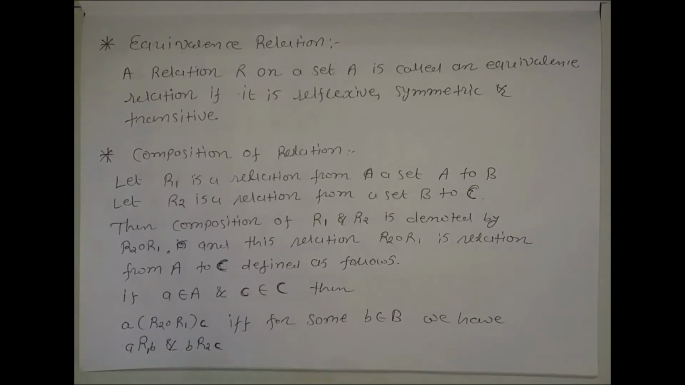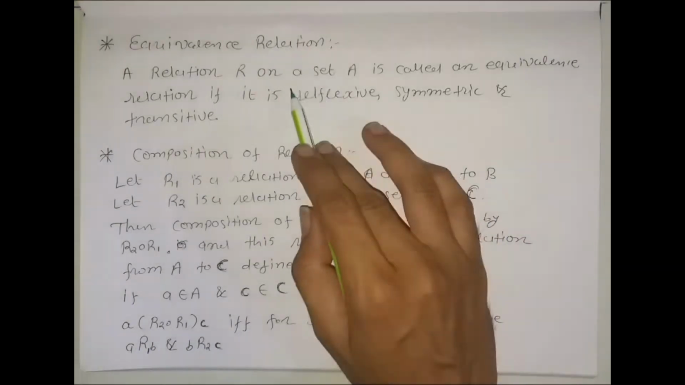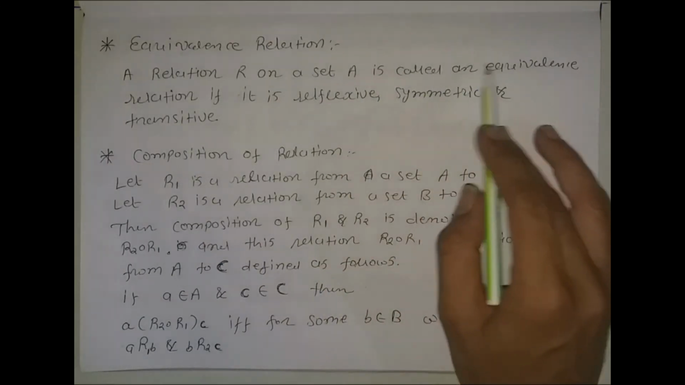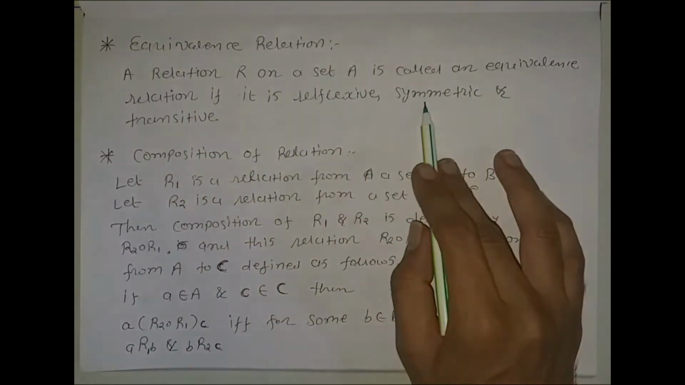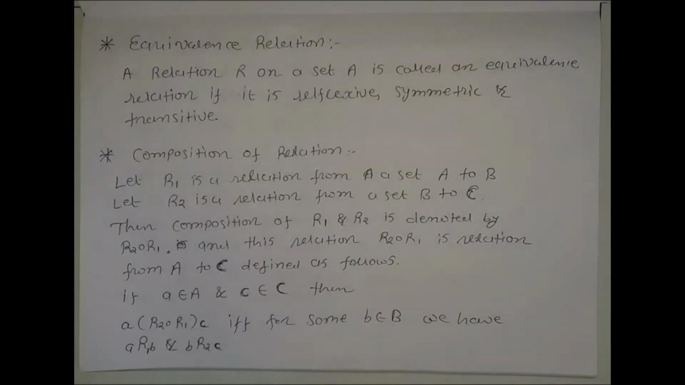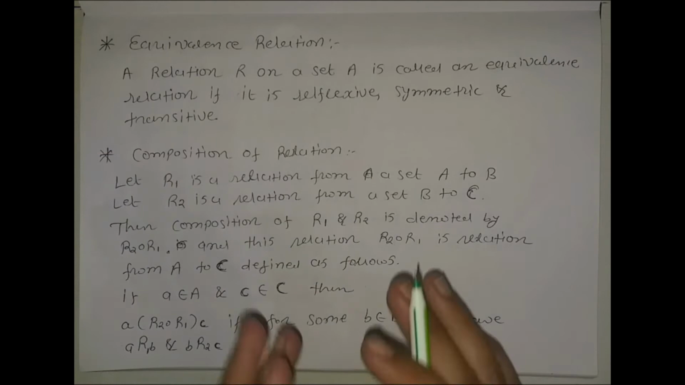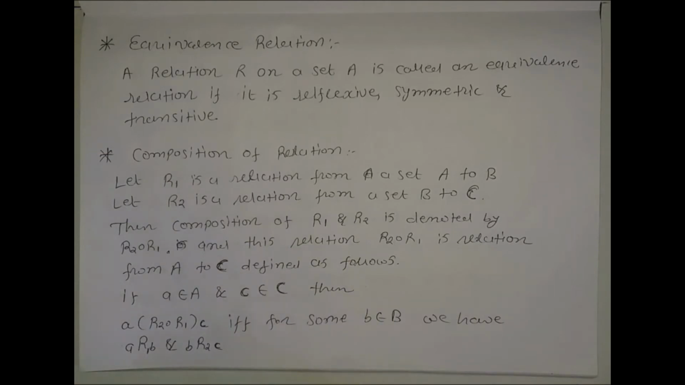Now the equivalence relation. A relation R on set A is called an equivalence relation if it is reflexive, symmetric and transitive. It must satisfy three conditions: first, it is reflexive; second, it is a symmetric relation; and third, it is a transitive relation. If R satisfies all these three conditions, then we can say that R is an equivalence relation.